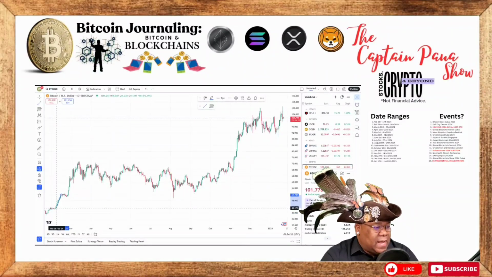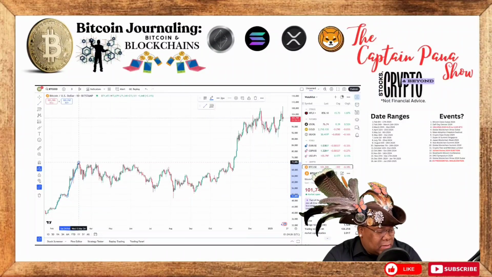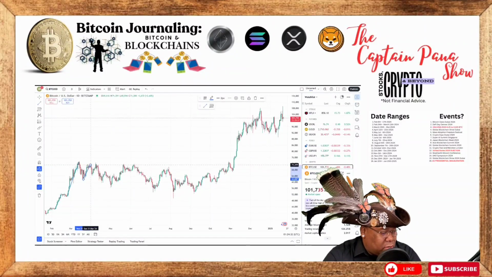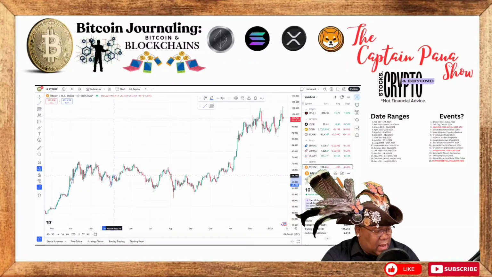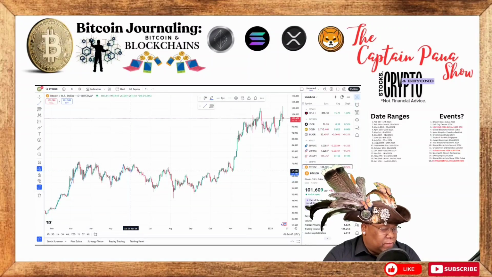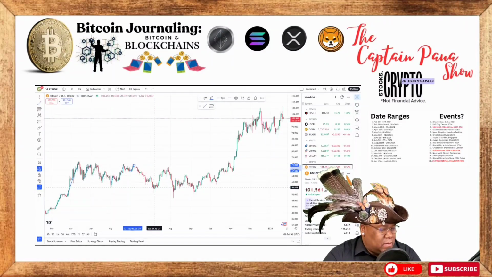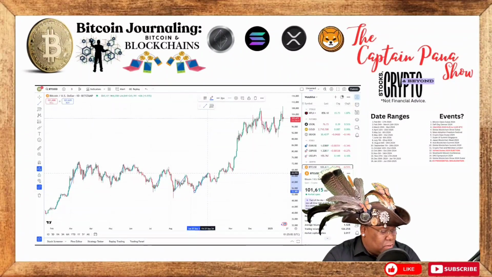So when we actually take a look at our chart here, which is BTC to USD, we're just taking a look at swing low and swing high events, and we can see here in March, swing low and swing high. There was an April swing low and swing high, another swing low and swing high, and then we can also see on the right side where we put a few of the date ranges and events, and we're going to take a closer examination of those once we take a look at just a general spotting of swing low and swing high events on our chart here, which is a BTC to USD.